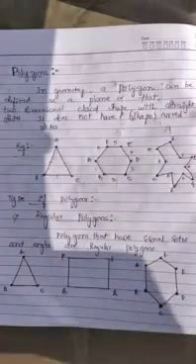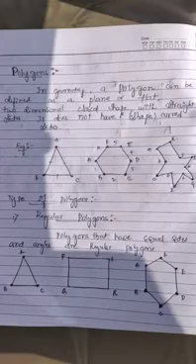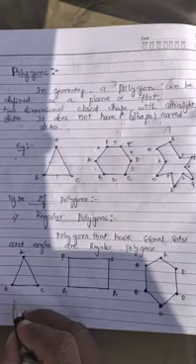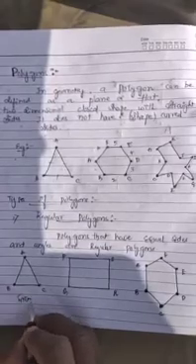Next, we have two types of polygons. So first type is regular polygon, and then second type is irregular polygon, right? So regular polygons can be defined as polygons that have equal sides and equal angles. See, for example, this first one is a triangle.